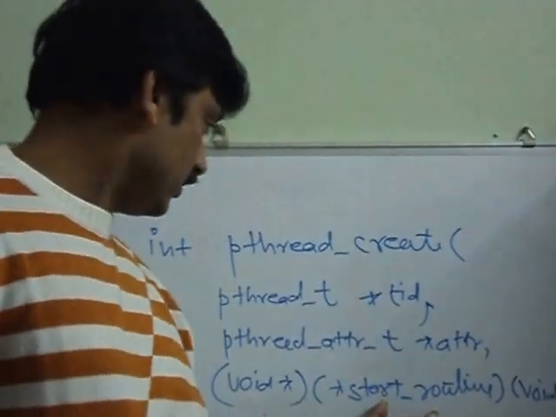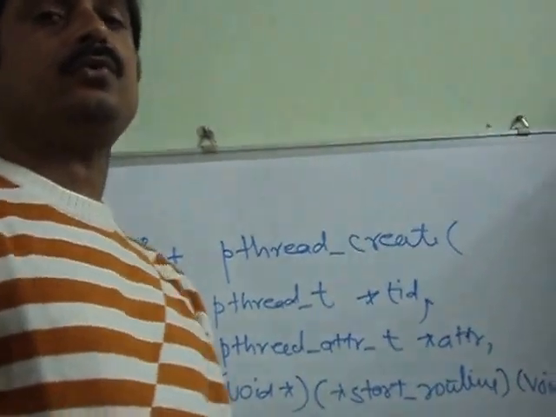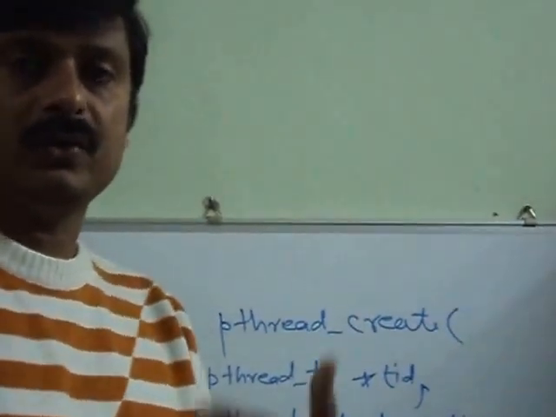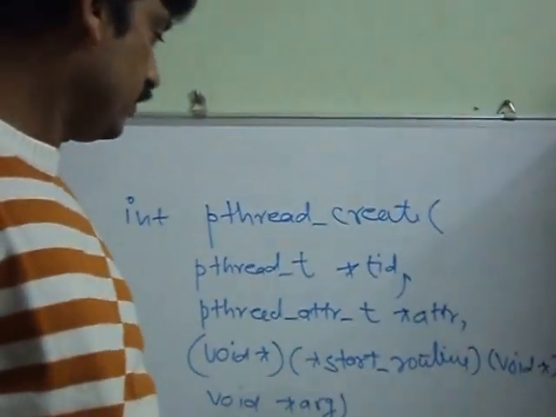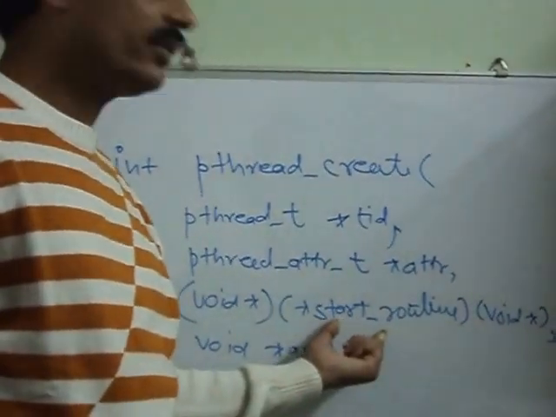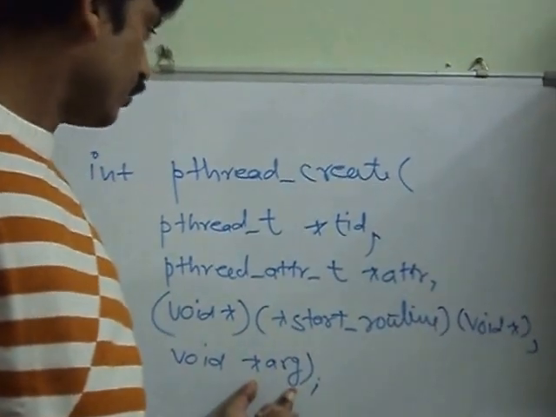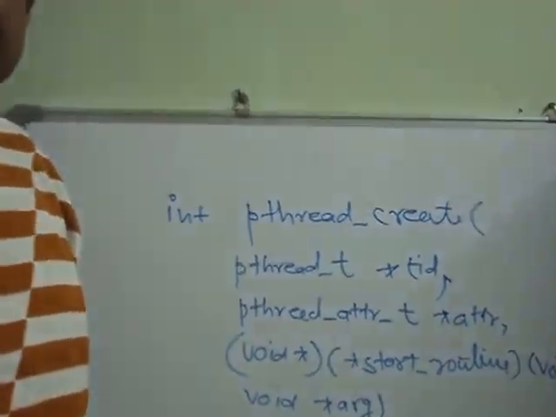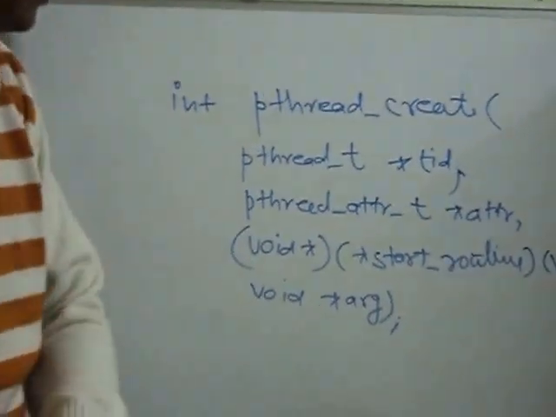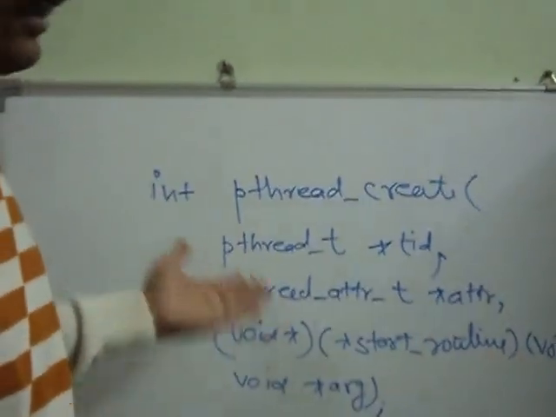So the third argument is the address of the routine which we want to invoke using this newly created thread. And the last argument is the argument: suppose this function accepts an argument, we can provide it as the last argument to the pthread_create function. In case of success, pthread_create returns 0, and in case of failure, most of the time it returns